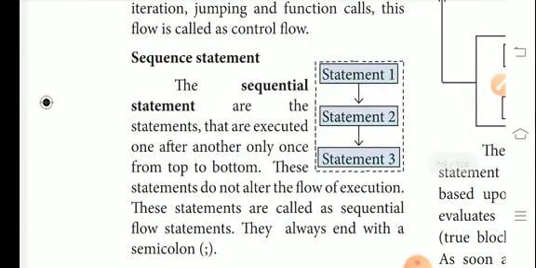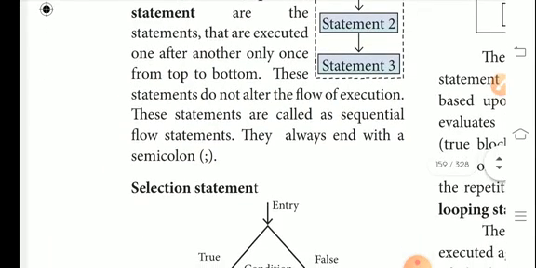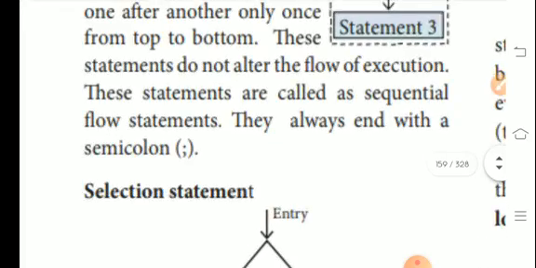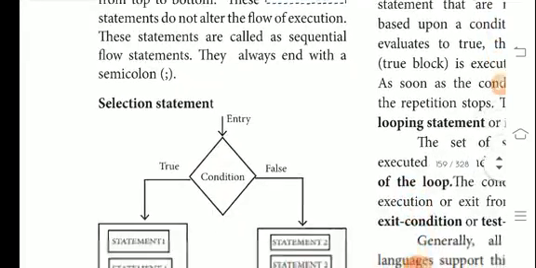These statements do not alter the flow of execution. These statements are called sequential flow statements. They always end with the semicolon.